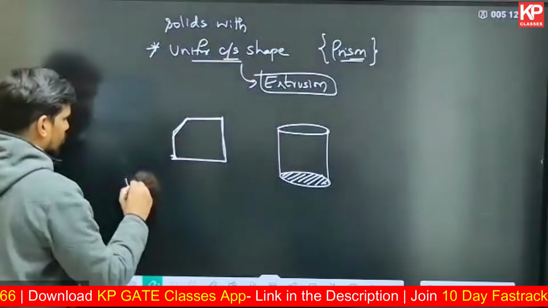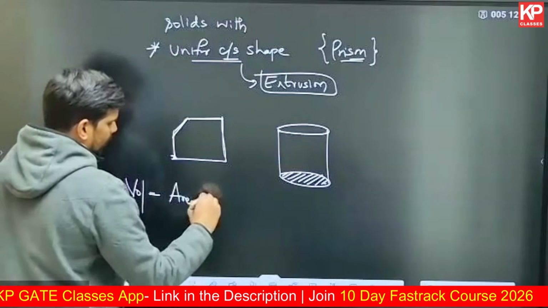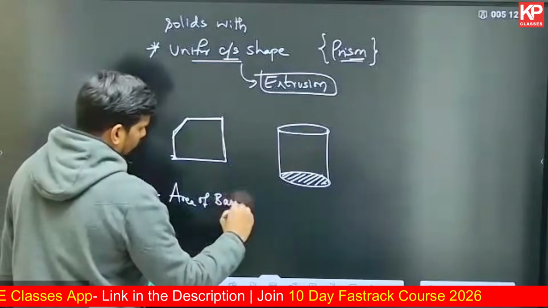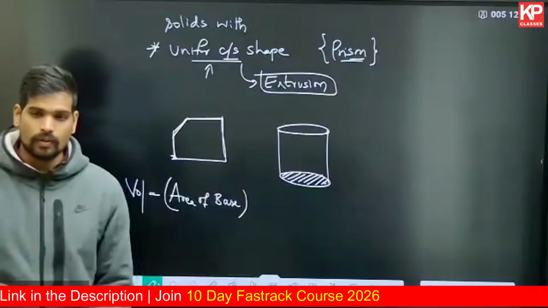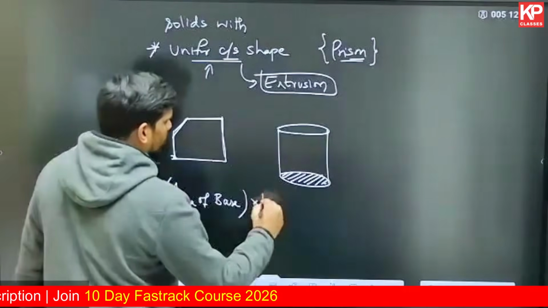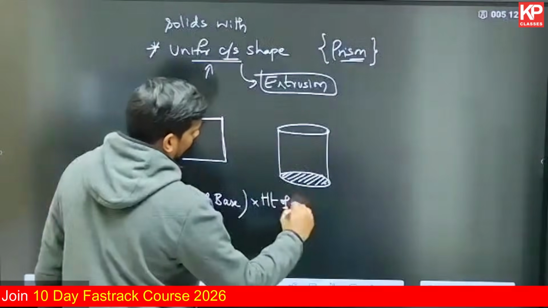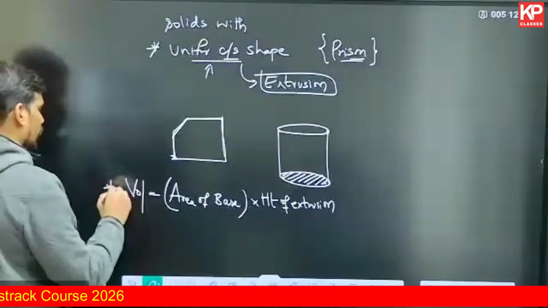For all such shapes, the volume is always calculated by the area of the base. In fact, this base will be the same as the uniform cross section, because the cross section is the same from base to top. So area of the base multiplied by the height of extrusion. This is how you calculate the volume.